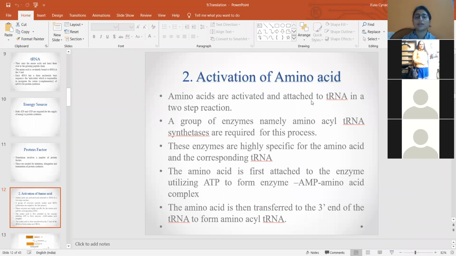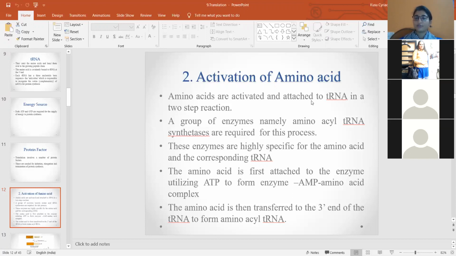Then the second step in protein biosynthesis is the activation of amino acids. We know the amino acids are carried by the tRNA. For the amino acids to get attached to the tRNA and then be transferred to the growing polypeptide chain, the amino acid has to be activated. This activation process requires energy also.